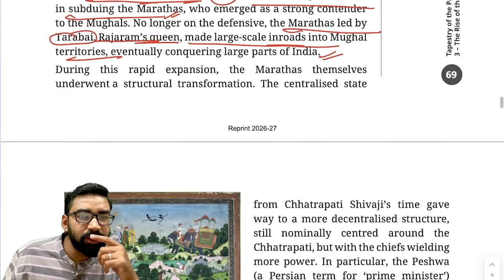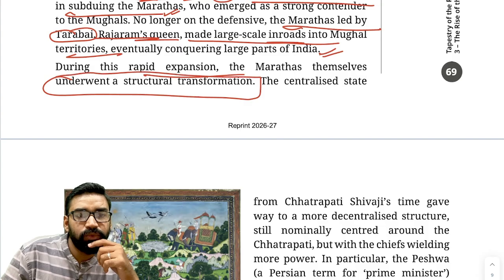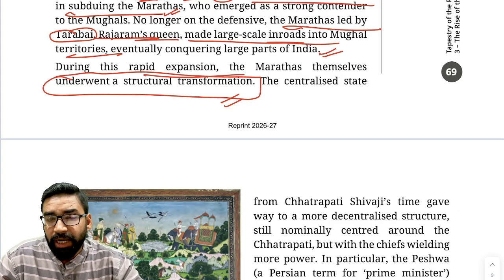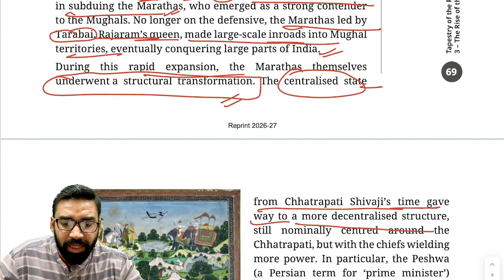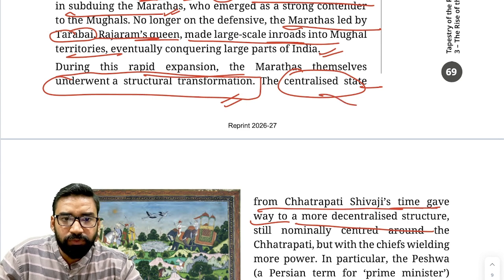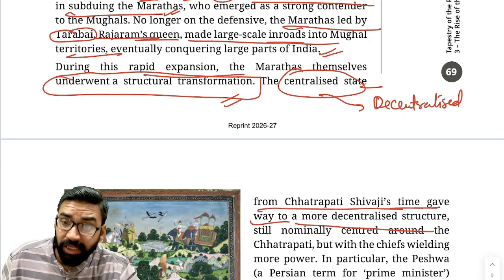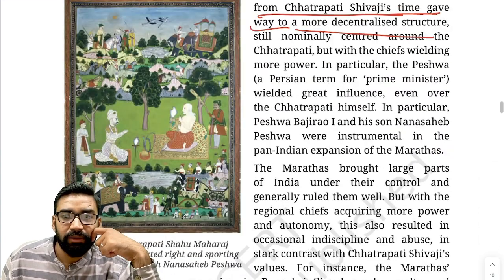Okay. Now during this rapid expansion, the Marathas transformed themselves structurally. So what was the structure of Maratha administration? First of all, a centralized system was there. Clear? From the centralized state of Chhatrapati Shivaji's time, it gave way to a more decentralized structure. So it is a transformation from a centralized system to a decentralized system. During the time of Chhatrapati Shivaji, it was a centralized state, but after his death, it became a decentralized state. Okay.